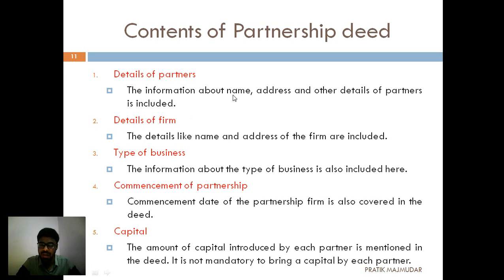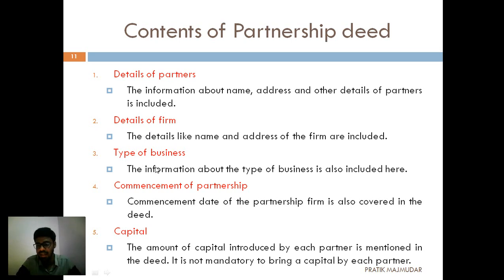In this one we are going to add the names of the partners, their addresses and other details. Other details means the residential address, their Aadhaar card and PAN card numbers, and their telephone numbers. All these details are going to be included in the first point. Now the second is the details of the firm. The partners and the firm are both different. So what is called details of the firm? In this one, the name of the firm and the address of the firm should be there. These two things are going to be included in the second point.